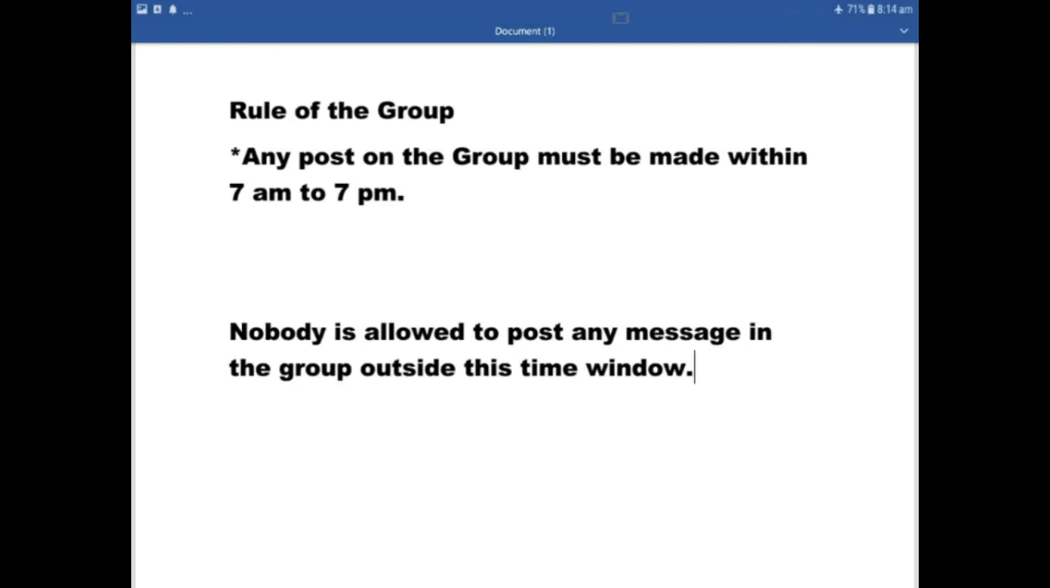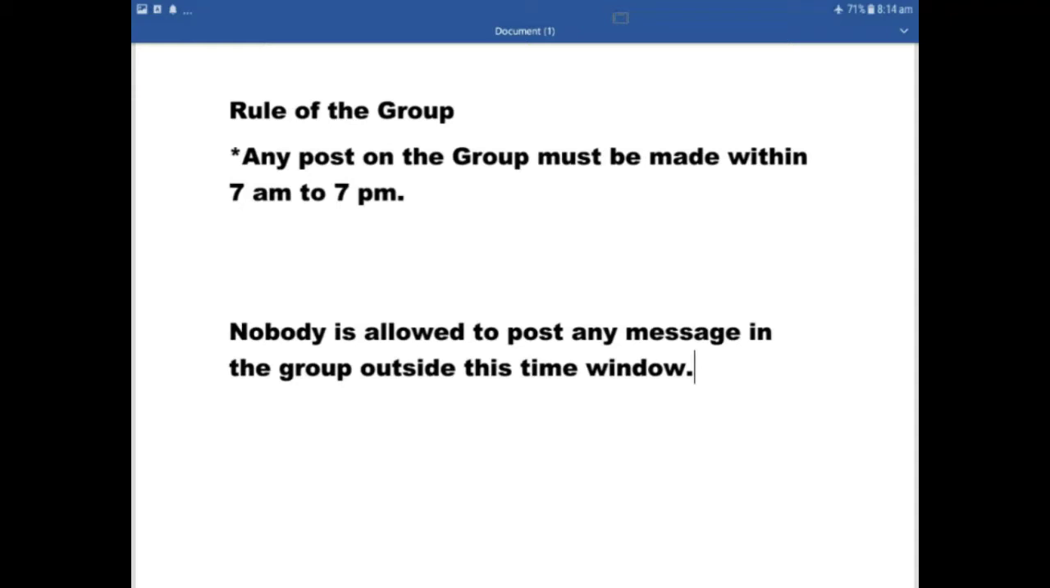Hello everyone. So first of all, let us discuss the rule of the group. Any post on the group must be made within 7 a.m. to 7 p.m. From today onwards, this rule will be followed by all the group members, including me.